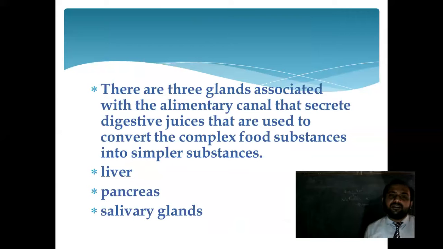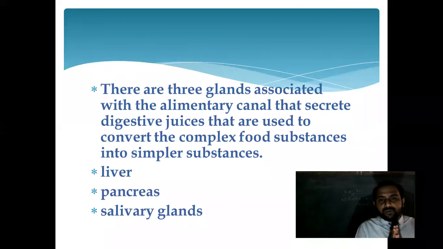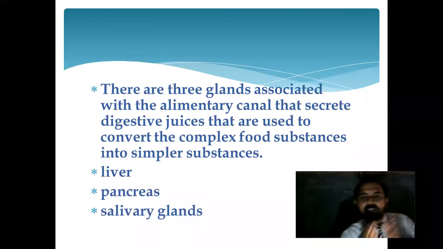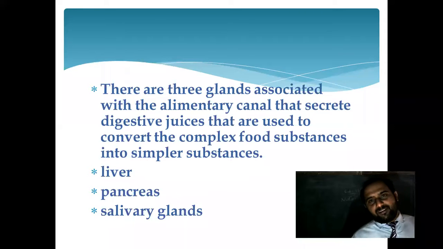Now, there are three glands associated with the alimentary canal that secrete digestive juices, which are used to convert the complex food substances into simpler food substances. For example, whenever we eat any dry food, at that time we drink water in a large quantity.